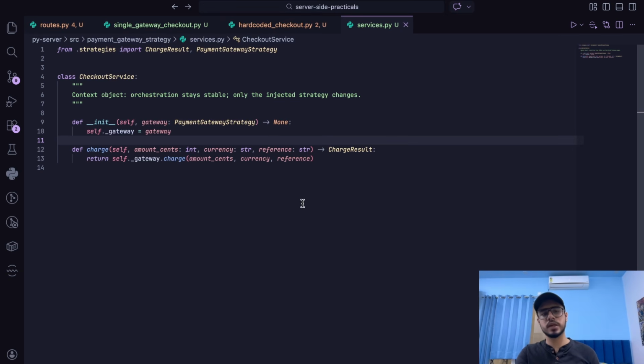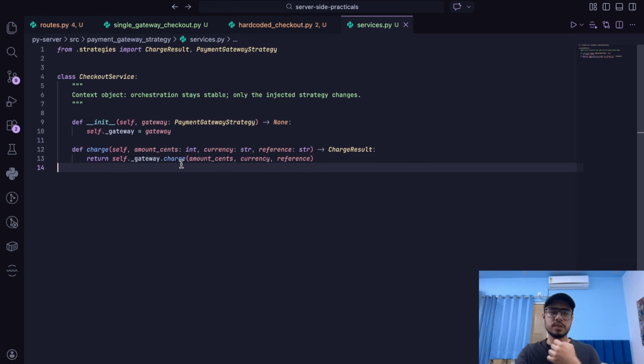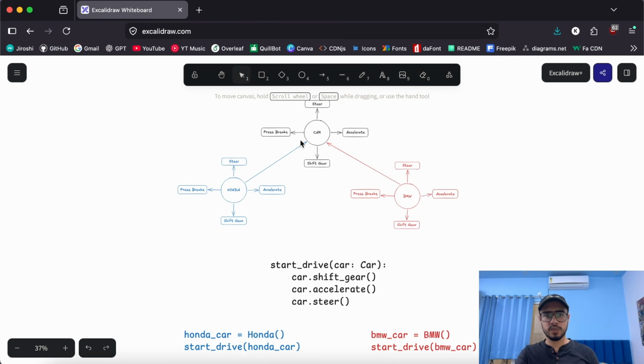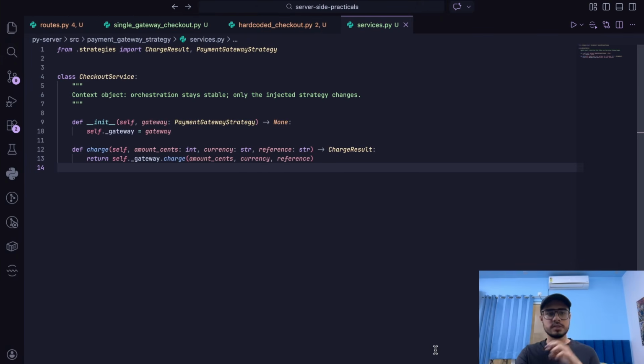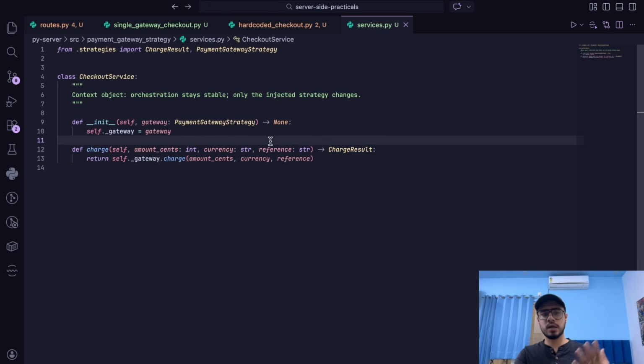We know the payment gateway, and we simply call the charge function that must be present in the payment gateway. It's as simple as the example I gave you here, that a car had a steer function. So we can call the steer function either it be Honda or it be BMW. It is the same situation. The payment gateway could be any payment gateway. It could be Razorpay, PayPal, Stripe, whatever. All of them must have a charge function, and as long as it has a charge function and takes the same arguments, it will work relentlessly, right?